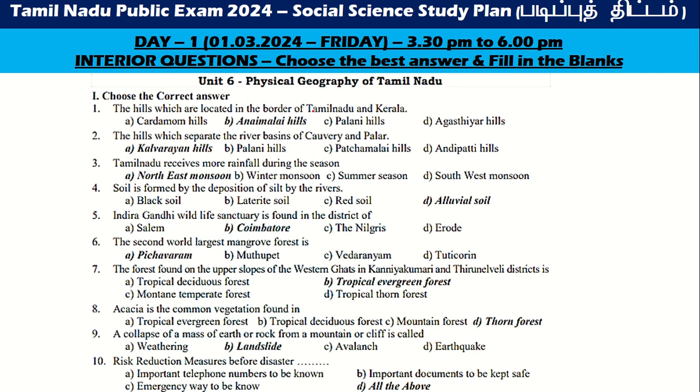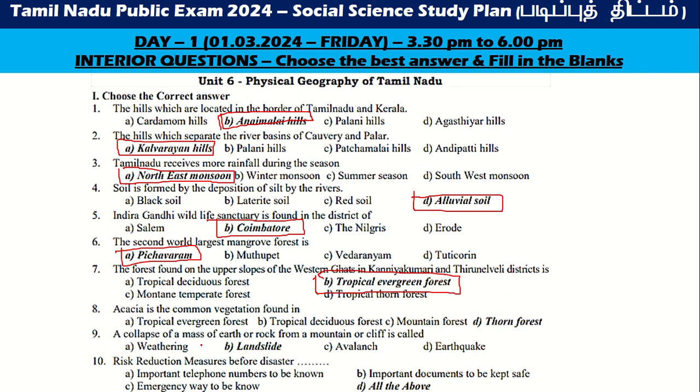The hills located in the border of Tamil Nadu are the Anaimalai Hills. The hills which separate the river basins of Kaveri and Vaigai are the Kalvarayan Hills. Tamil Nadu receives more rainfall during the northeast monsoon season. Soil formed by deposition of silt by the rivers is alluvial soil. Indira Gandhi Wildlife Sanctuary is found in the district of Coimbatore. The second largest mangrove forest in the world is Pichavaram. The forest found on the upper slopes of the Western Ghats in Kanyakumari and Tirunelveli is tropical evergreen forest.